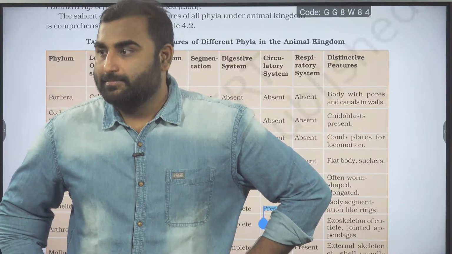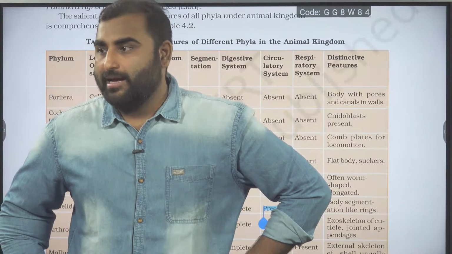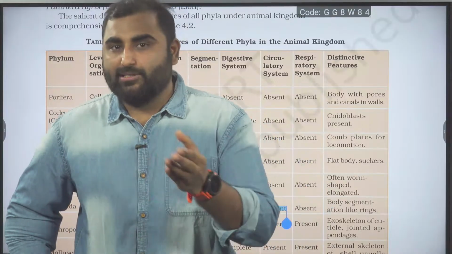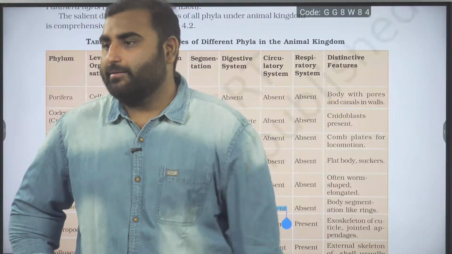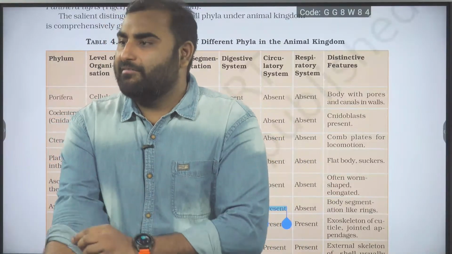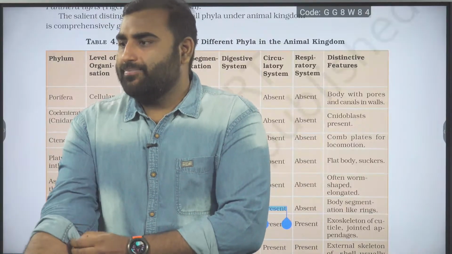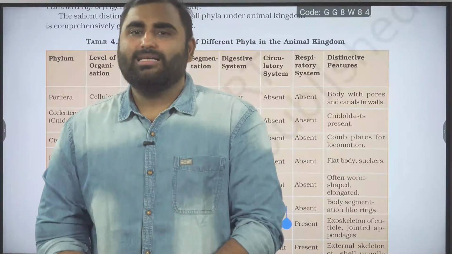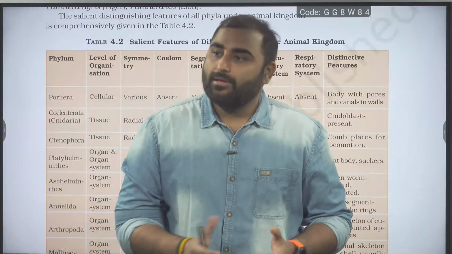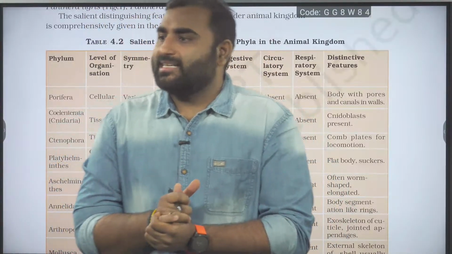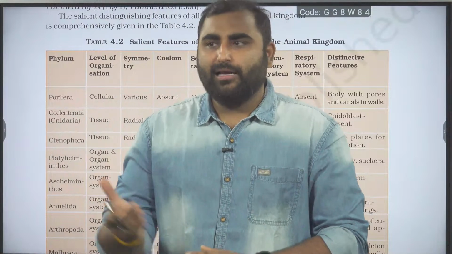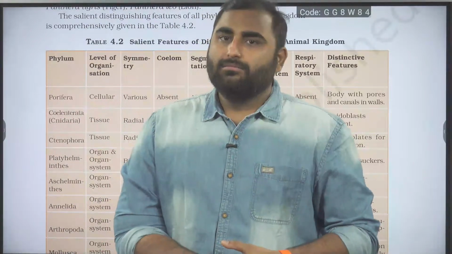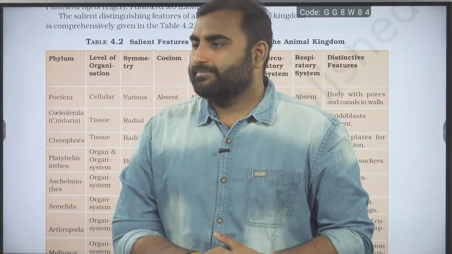Everything clear? Okay. So when the exam happens on Sunday, there is the basis of classification. In the next class, we will complete Porifera and the Cnidaria phylum very easily. One request from my side: kindly read and come. This is a long-term class. Sunday syllabus is Animal Kingdom till Cnidaria.